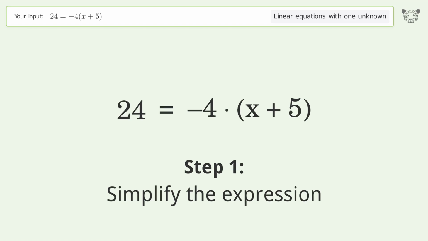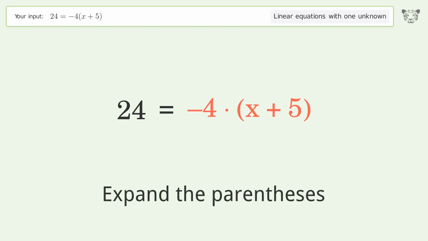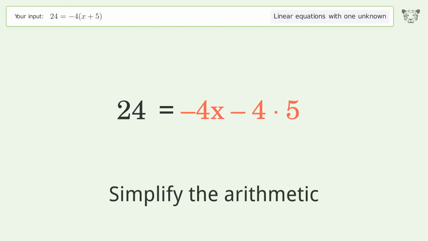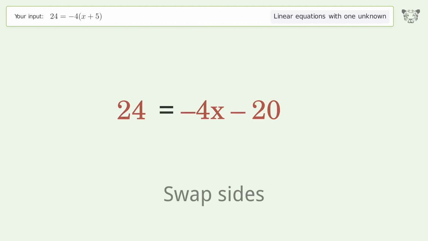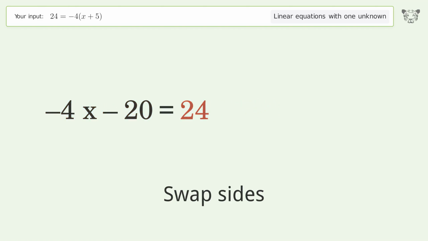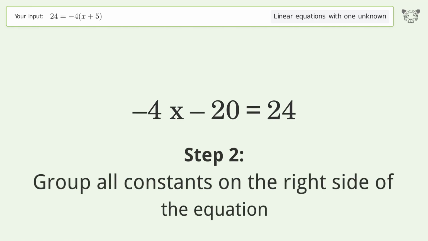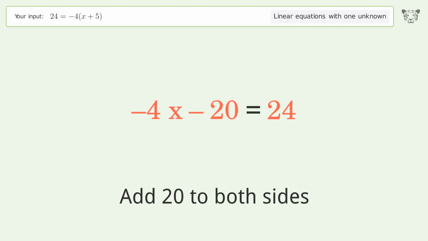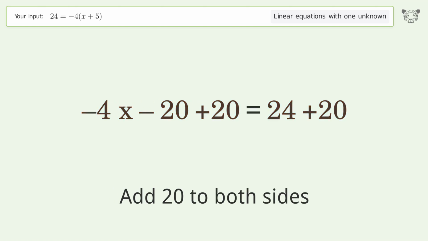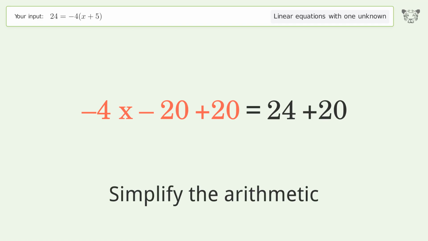Simplify the expression. Expand the parentheses. Simplify the arithmetic. Swap sides. Group all constants on the right side of the equation. Add 20 to both sides. Simplify the arithmetic.